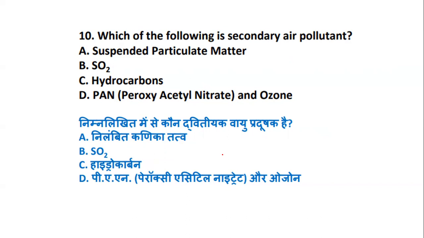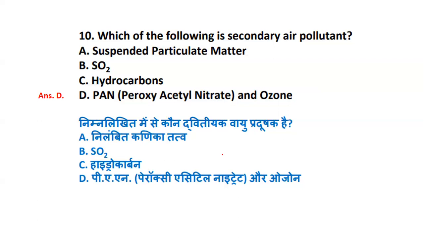We are talking about primary and secondary. So which is the secondary air pollutant from the following? Let's see.